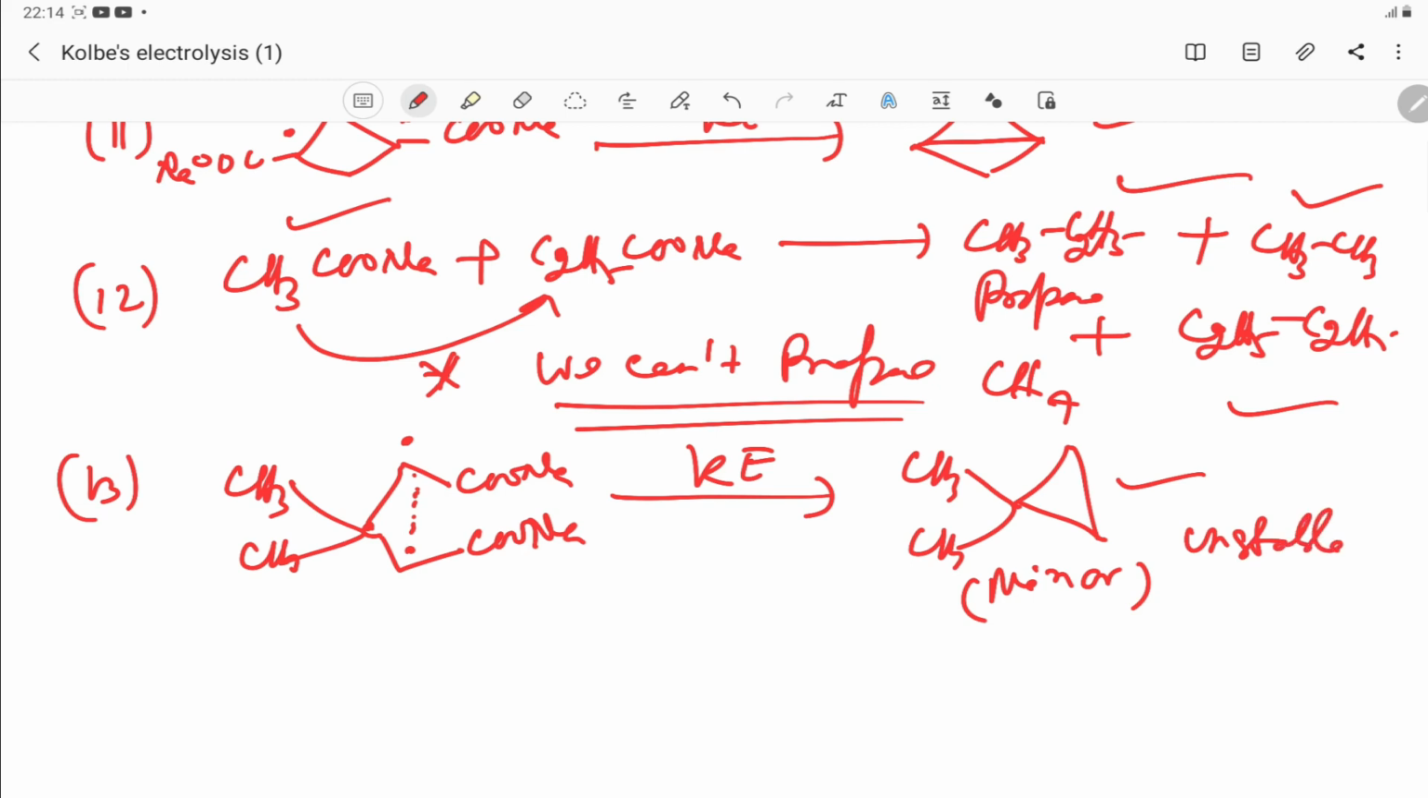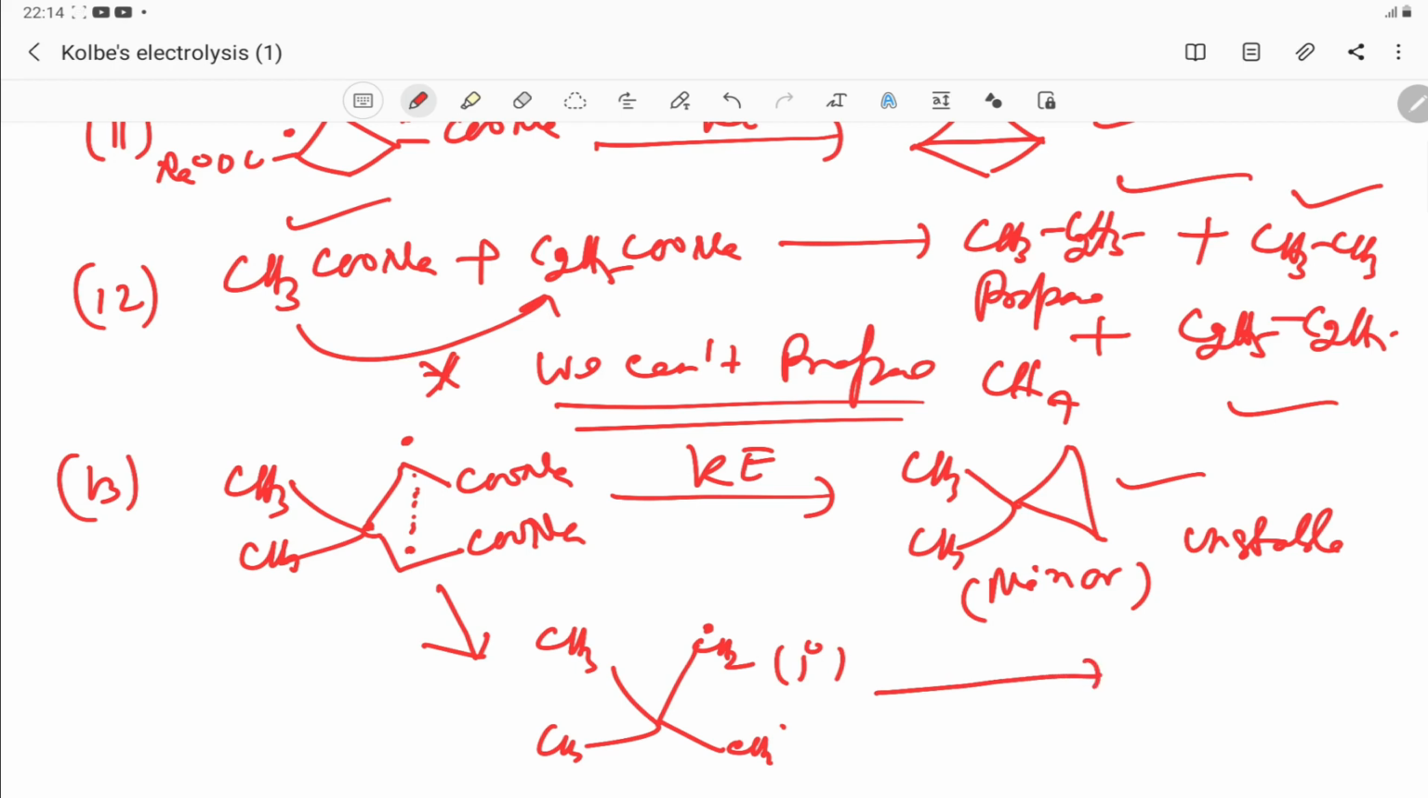Here, if you see the mechanism, this free radical is formed, methyl, and this free radical is formed. This is your CH2. Actually, this is your CH2 free radical. These two CH2 free radicals, this is your primary. Then rearrangement takes place. It will become tertiary. How?